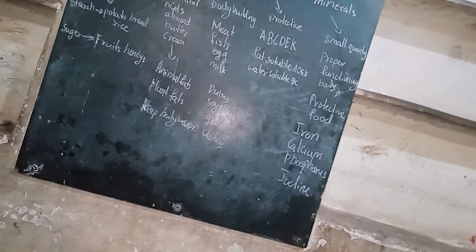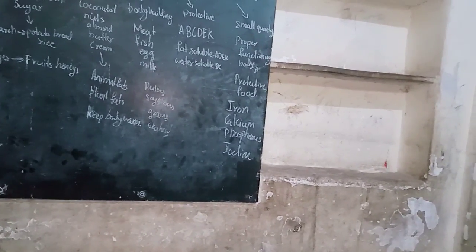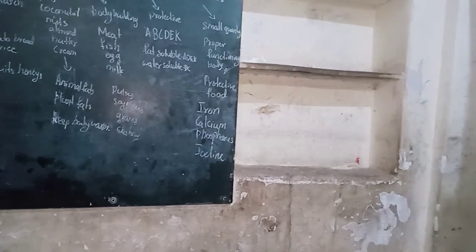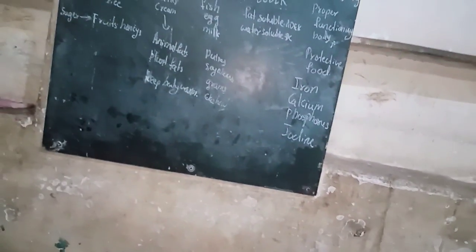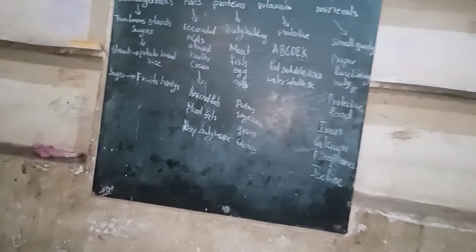These are the types of nutrients. There are 5 types of nutrients: carbohydrates, fats, proteins, vitamins and minerals. And next one is minerals. Minerals are also needed for our body, but in very small quantity.